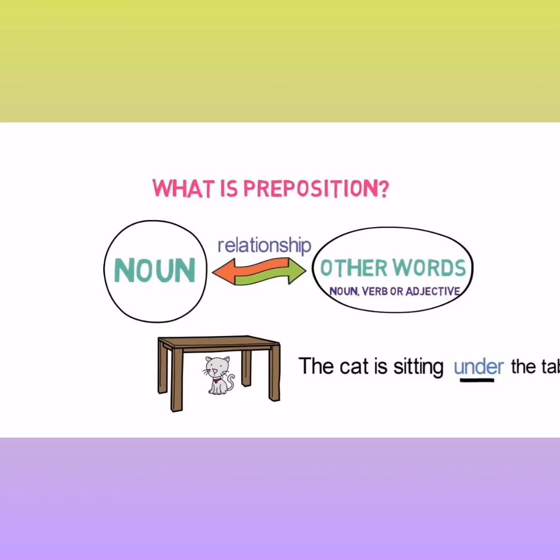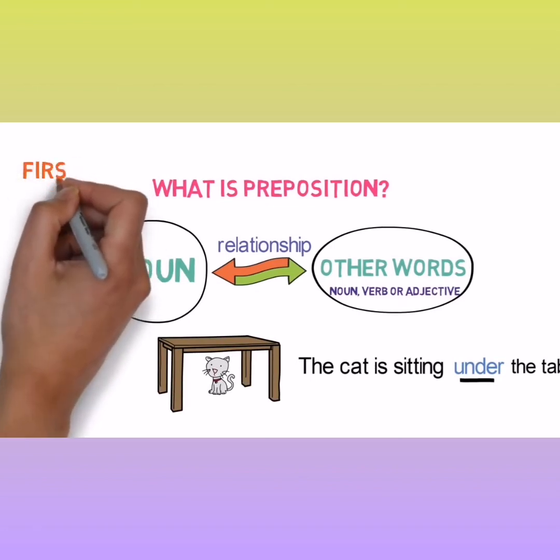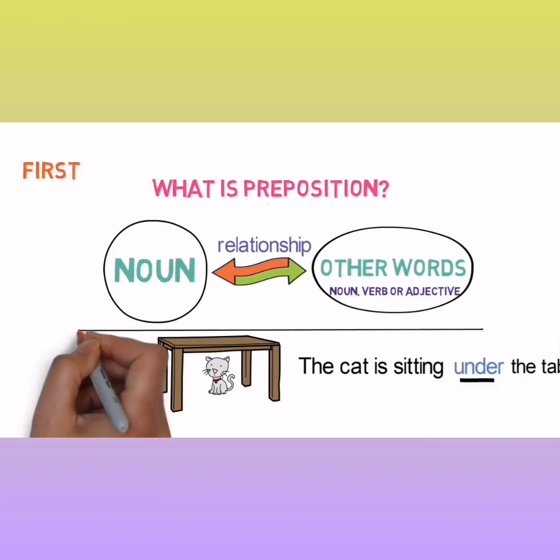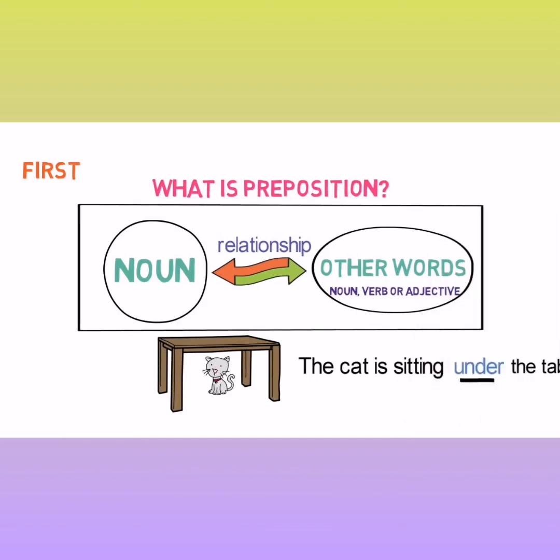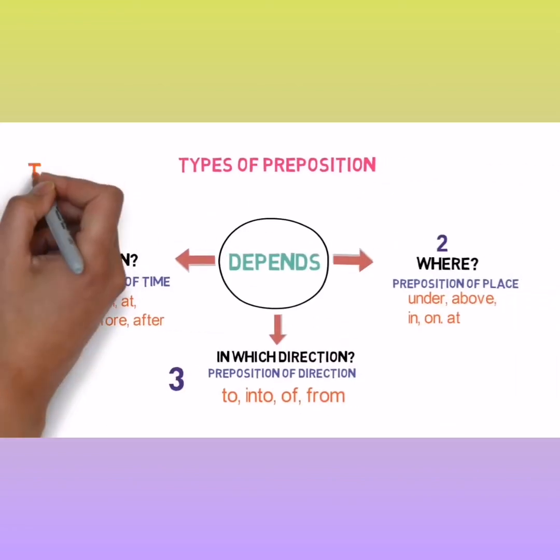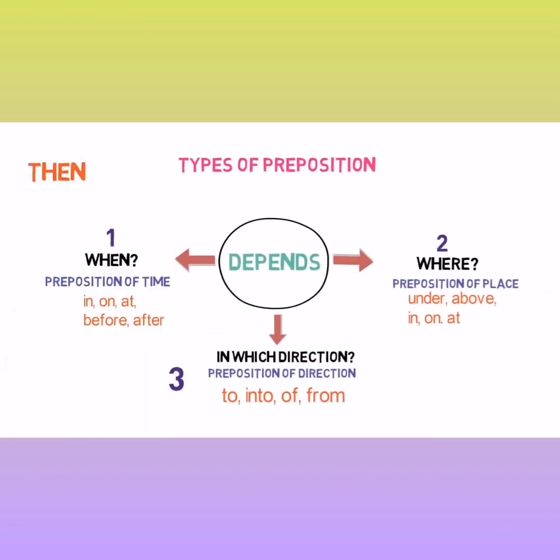Firstly, we have learned about what a preposition is. So, preposition is a word that links noun with other words in the sentence. Then we have discussed the types of prepositions depending on the usage in the sentence. Prepositions that describe when an event occurred are called preposition of time.